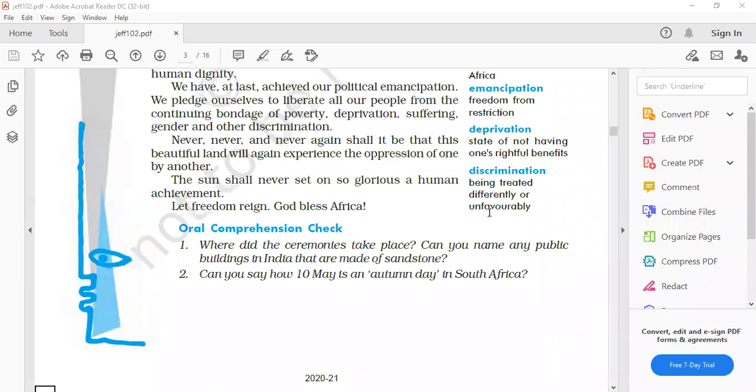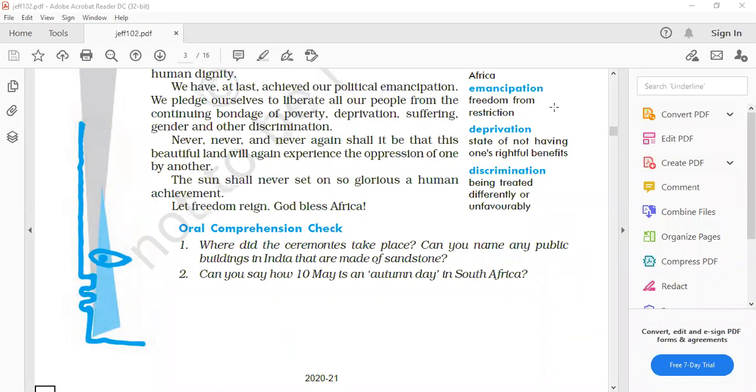Where did the ceremonies take place? Can you name any public building in India that is made of sandstone? Very good. The ceremonies took place in the lovely sandstone amphitheater formed by the Union Buildings in Pretoria. Yes. In India, the buildings made of sandstone are Rashtrapati Bhavan, Red Fort, and India Gate, etc. Parliament House also. And please take care.